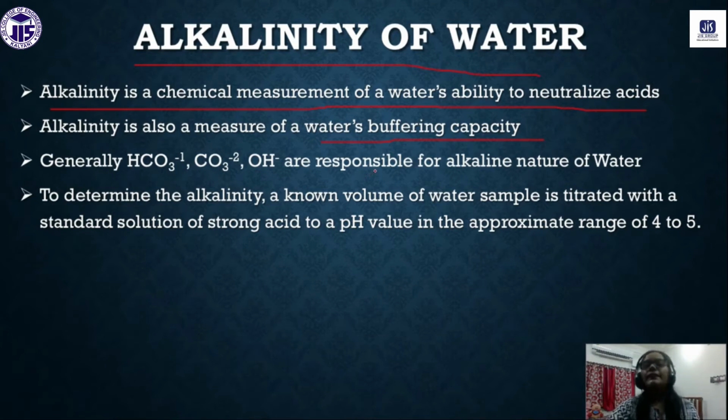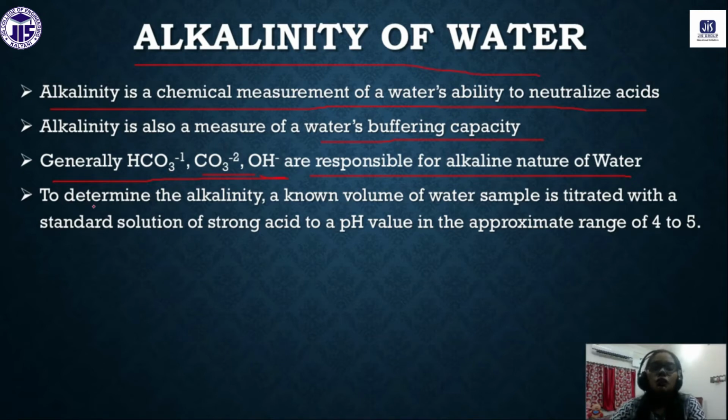So why is this water showing this alkaline nature? Because of the presence of these ions: this is the bicarbonate, HCO3 minus, this is the CO3 2 minus, the carbonate ion, and this is the hydroxyl, OH minus. So all these ions are responsible for the alkaline nature of the water. Among these, bicarbonate HCO3 minus is the weak one, and CO3 2 minus and OH minus are the strong bases.